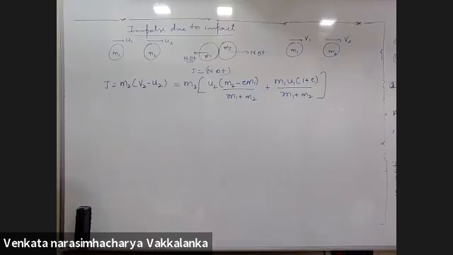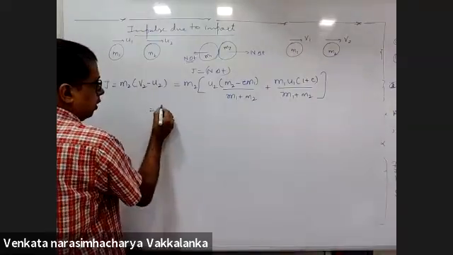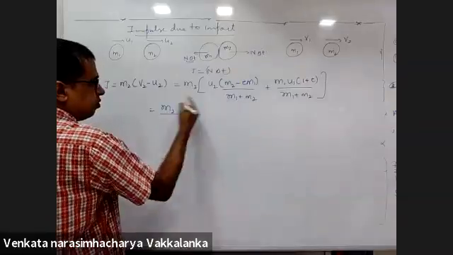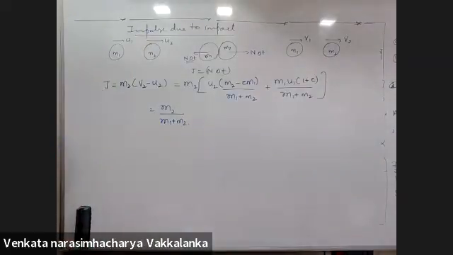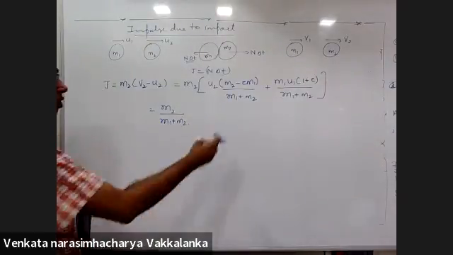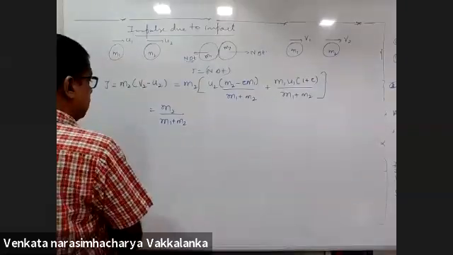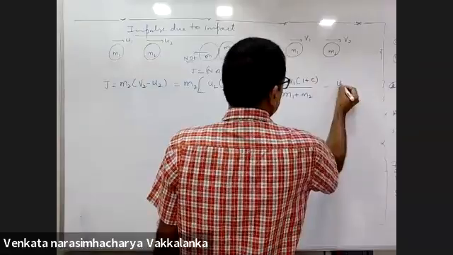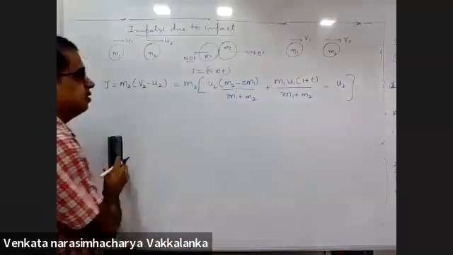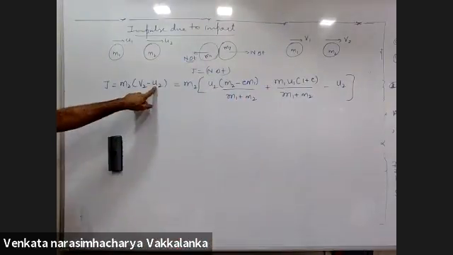Multiply and divide with M1 plus M2, or put it this way, bring M1 plus M2 outside. Sorry, I forgot minus U2. I substituted V2 and this is minus U2. Am I right? This minus U2 should come into the picture. Yes, sir.